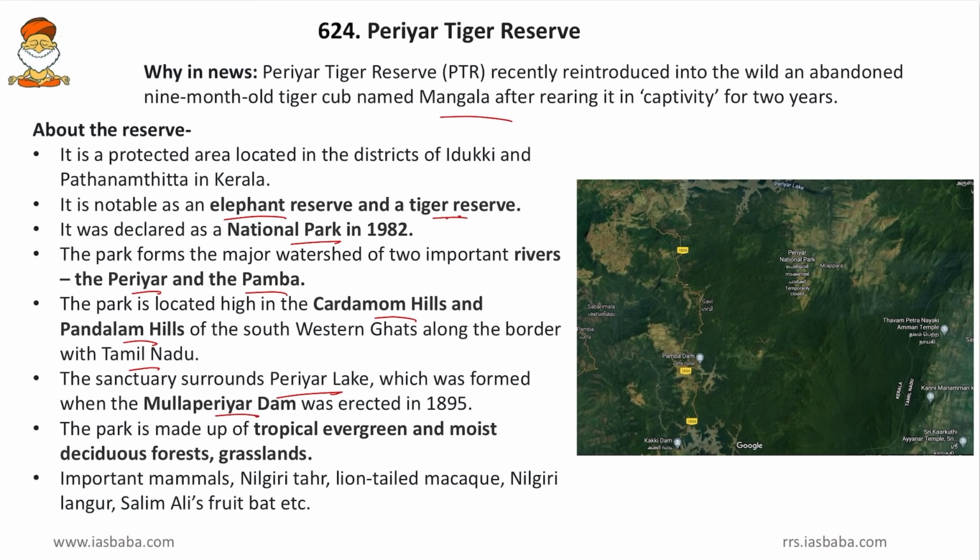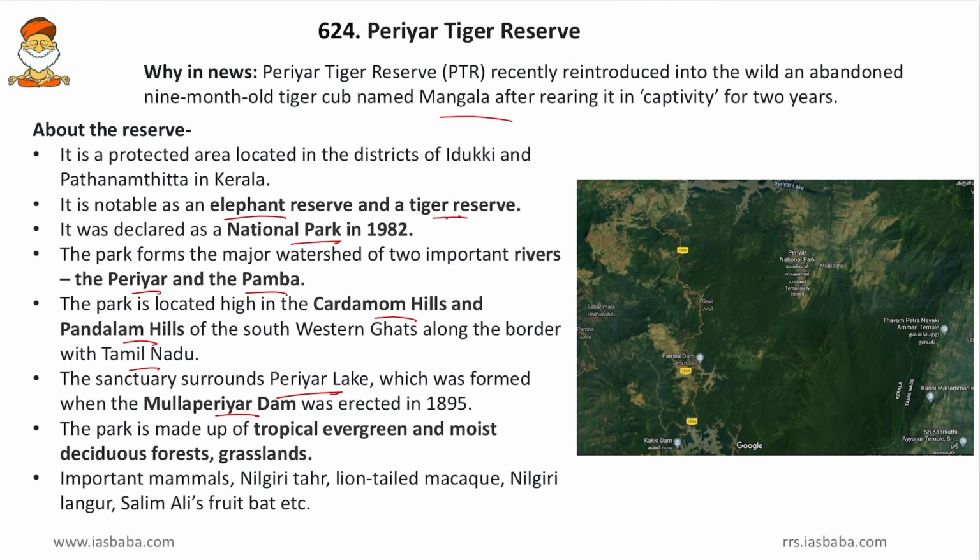Then the park is made up of tropical evergreen and moist deciduous forests and grasslands. So friends, almost all the Indian wildlife sanctuaries and national parks have tropical evergreen or tropical deciduous, or might even be temperate evergreen or temperate deciduous. So they are always a mixture. No single biome will be present in any national park or wildlife sanctuary.